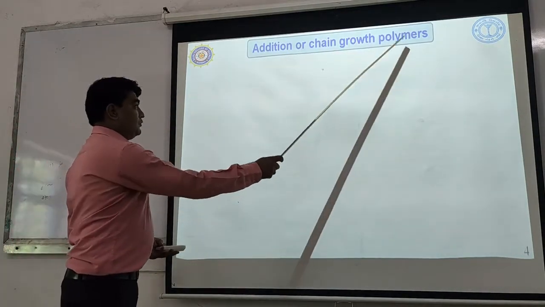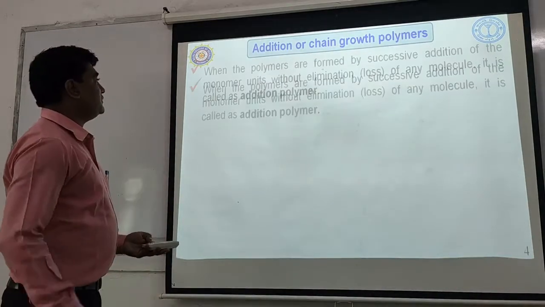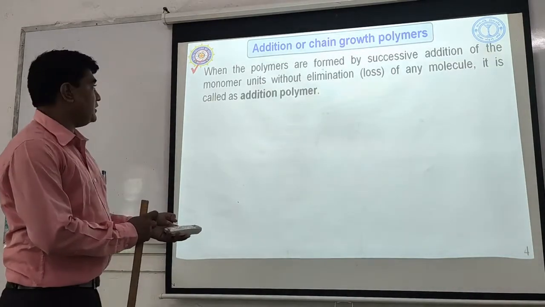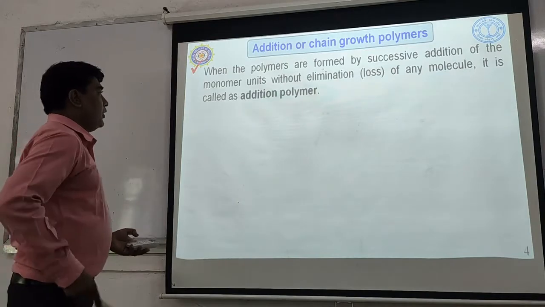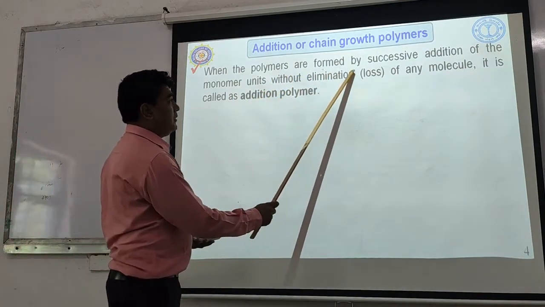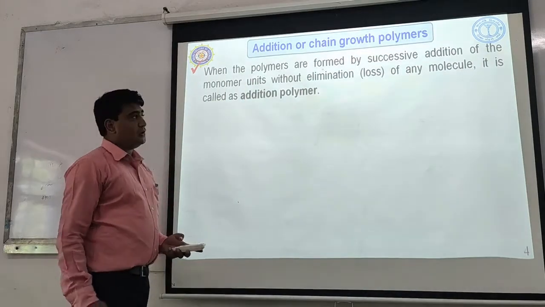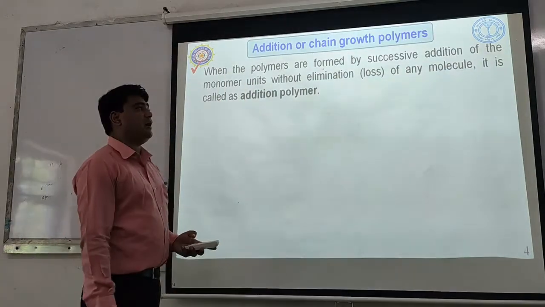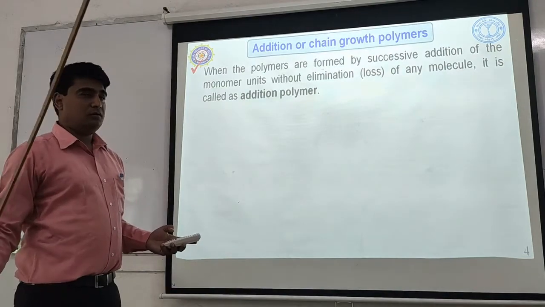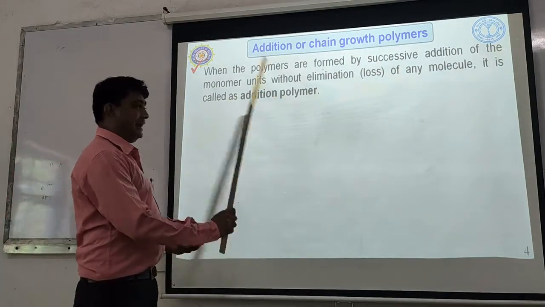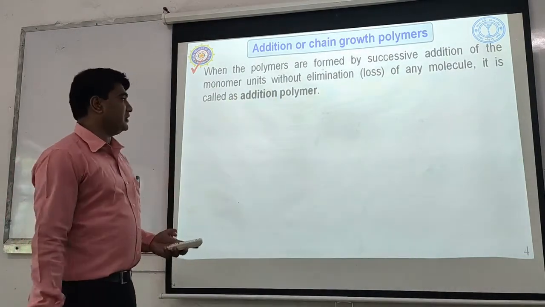Addition or chain growth polymers. Okay, so what is meant by addition or chain growth polymer? When the polymers are formed by successive addition of monomer units without elimination of any molecule, that is called addition polymerization.